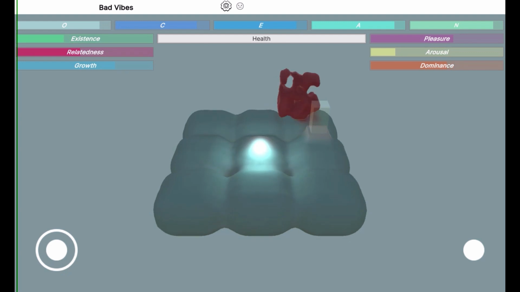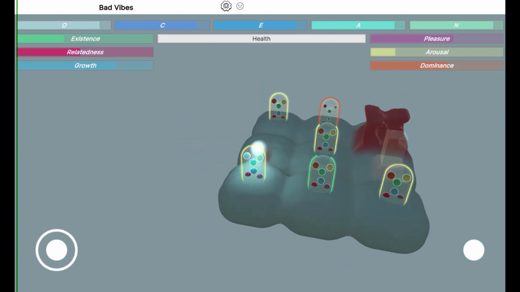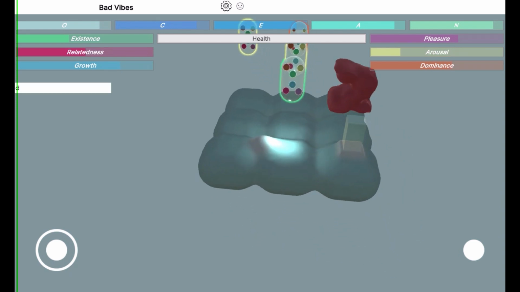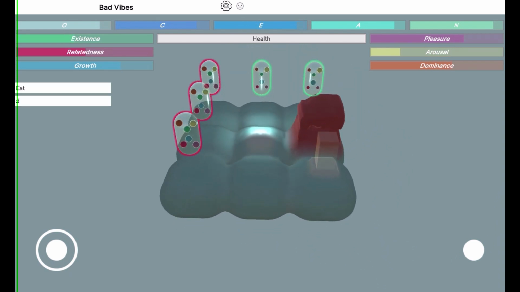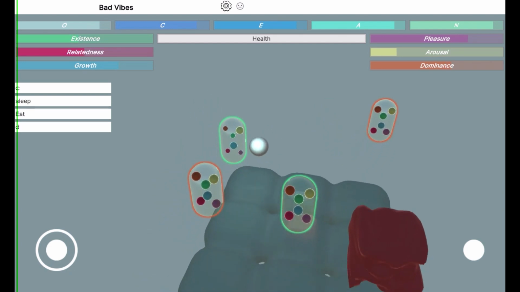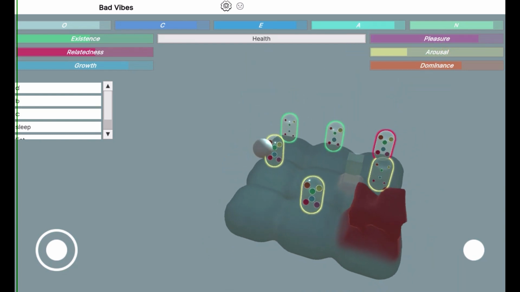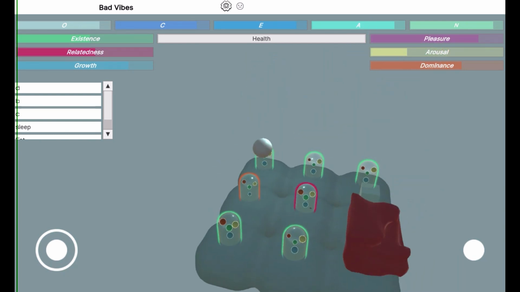This is a project I'm calling Bad Vibes. I took a lot from what I learned in my last project, A Model Society, to make this mobile game, which is more focused on treatment and addresses more of the individual psychological experience as opposed to the interaction of a multitude of individuals.